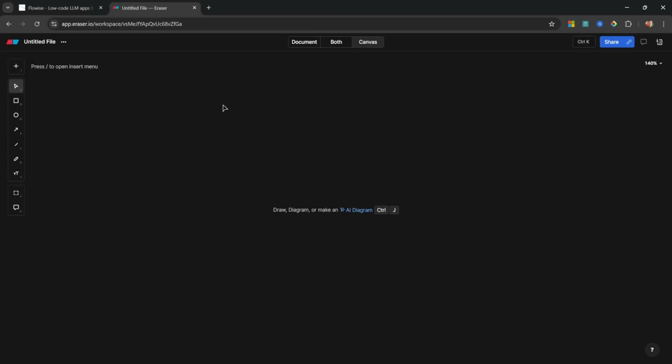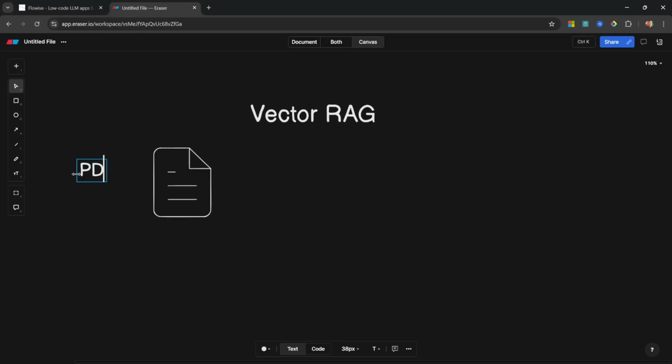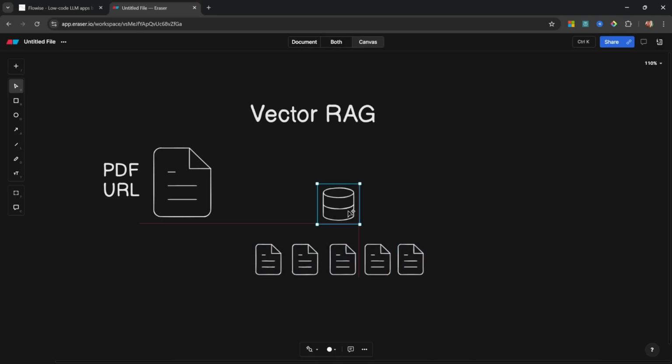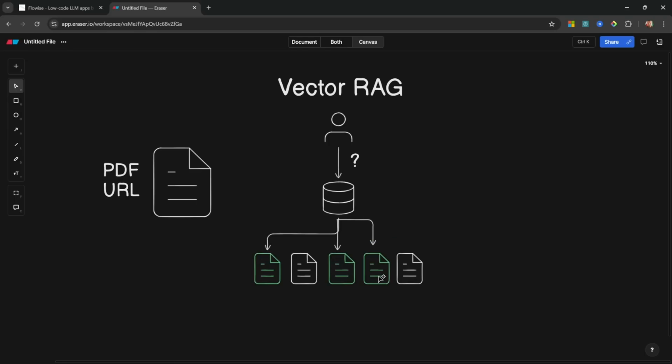Well, to illustrate this, with VectorRAG, we would load some data source, like some file. This could be a PDF file, it could be data scraped from a URL, etc. This file will then be chunked into smaller documents, and these documents will then be loaded into a vector database. So when the user comes along, the user will ask some question, that query is then passed to the database, and the database will then select the most relevant documents to that query. So maybe it'll grab this one, and maybe this one. And then the contents of these documents will be returned back to the user.